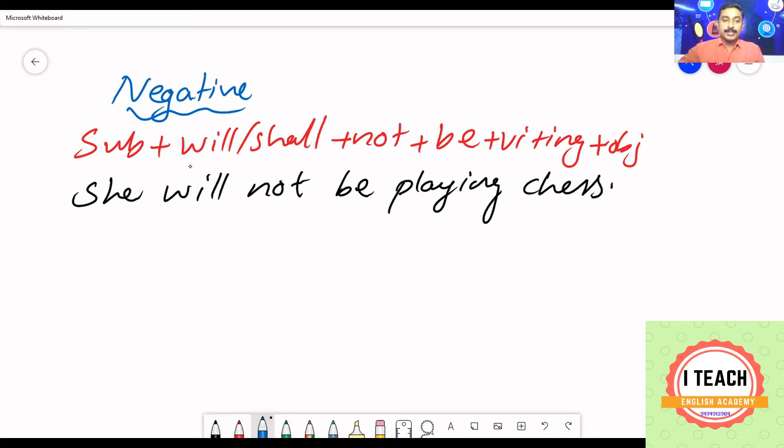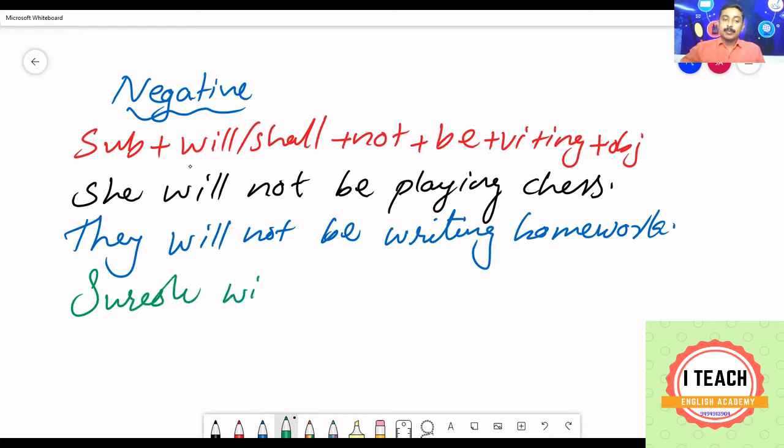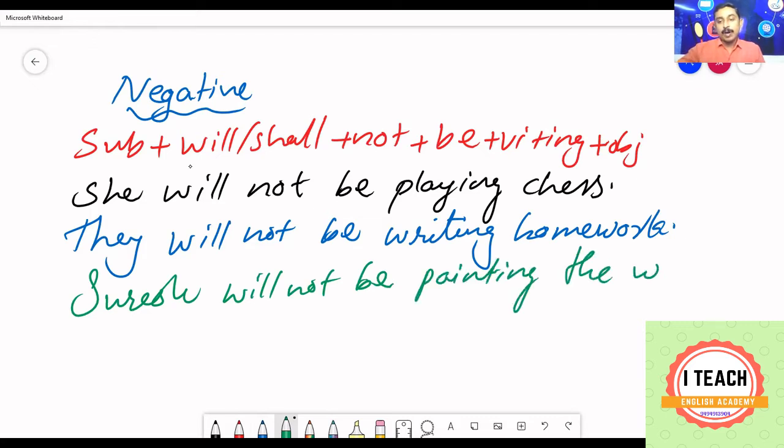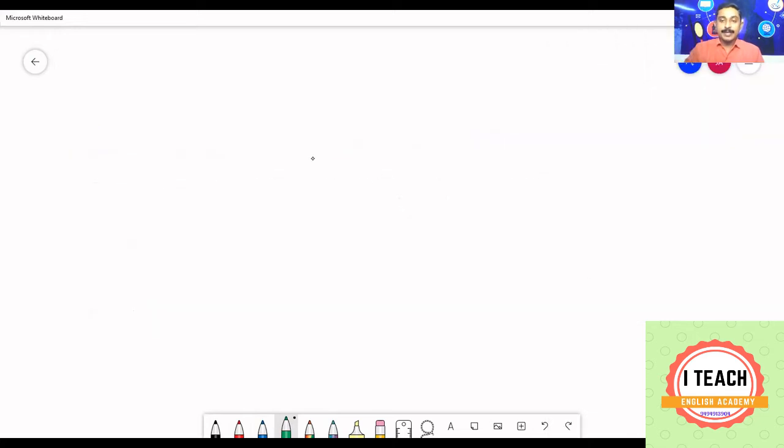Or you can say, they will not be writing homework. They will not be writing homework. You can still say, Suresh will not be painting the wall. Suresh will not be painting the wall. In this manner, you can create negative. Now let us move on to interrogative.